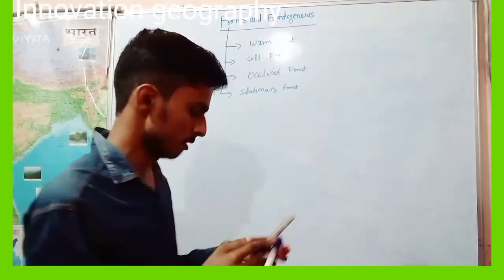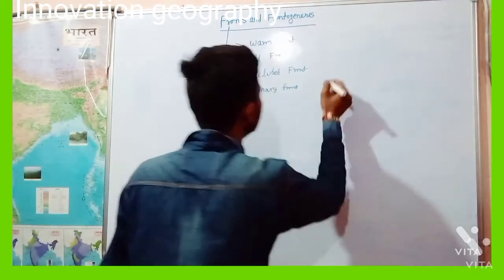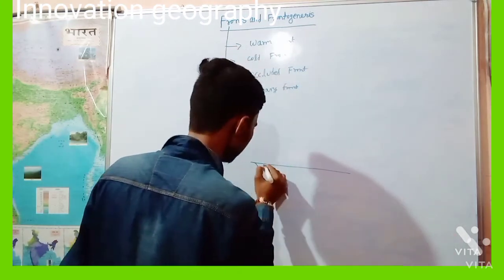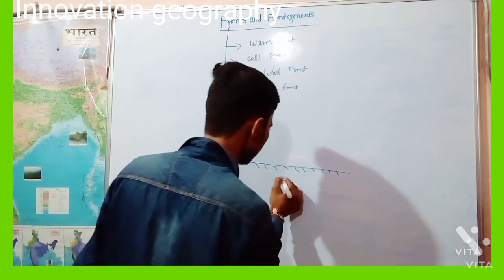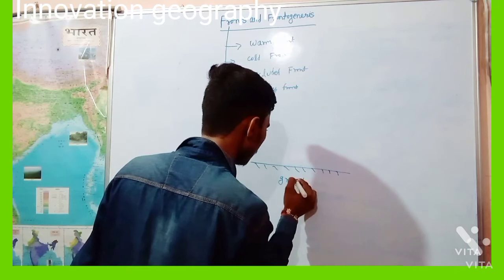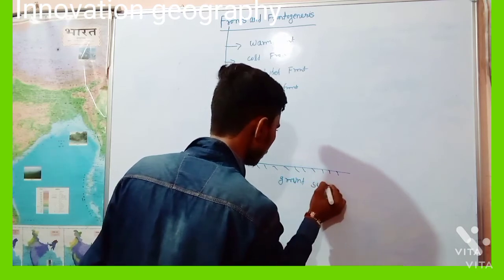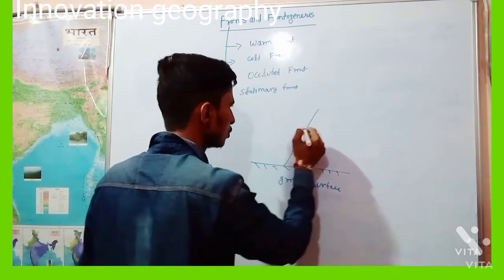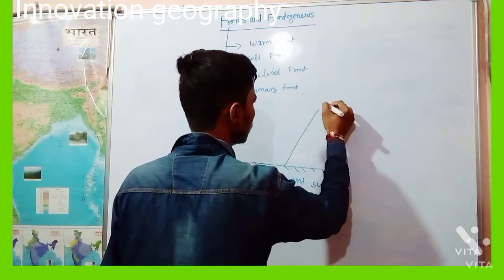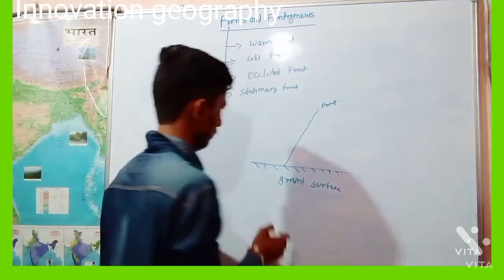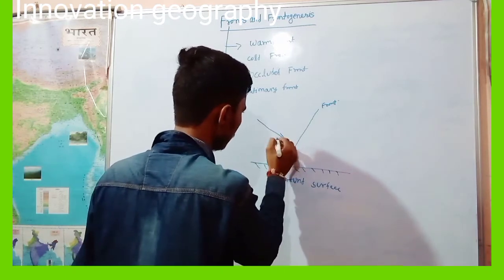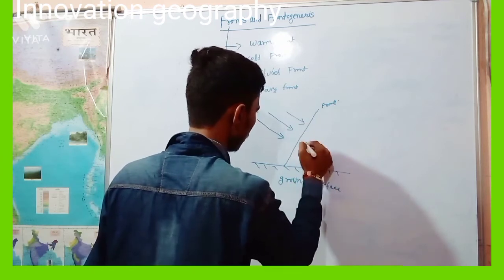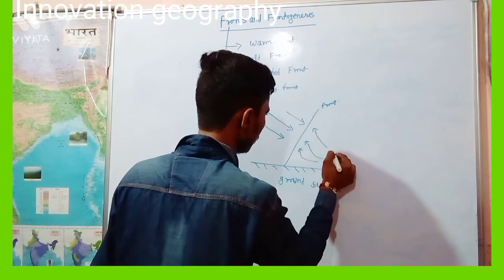Let us see the warm front. Here is the ground surface, and this is the sloping boundary, or we can say the front. Here is the coming warm air, and here is the cold air.